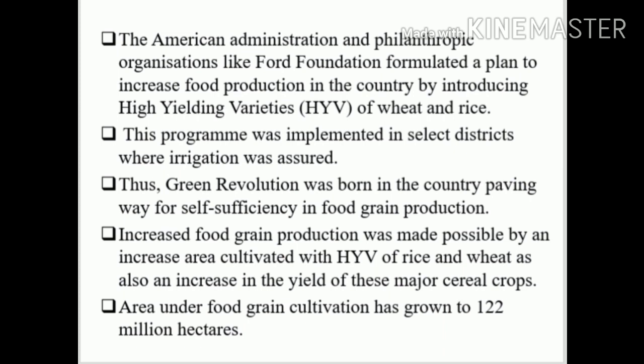Increased food grain production was made possible by an increase in the area cultivated with HYV of rice and wheat, as also an increase in the yield of these major cereal crops. So this Green Revolution increased self-sufficiency in food production, and not only that, we increased the yield of production and the area under cultivation. That is, after introducing the Green Revolution, the area under food grain cultivation has grown to 122 million hectares in India. In that way, we increased our food grain cultivation.